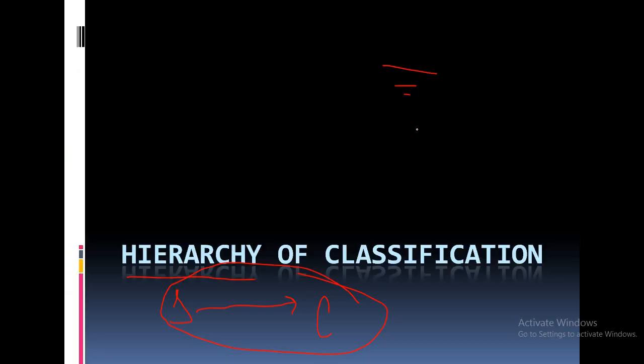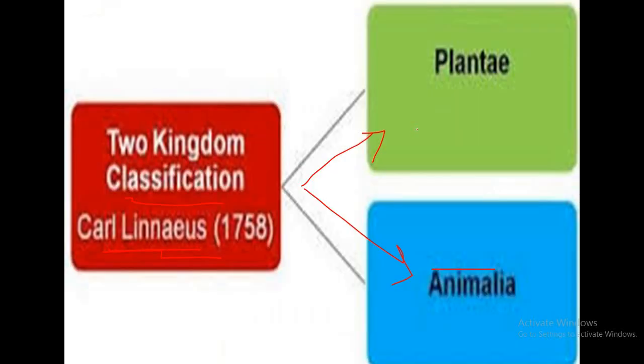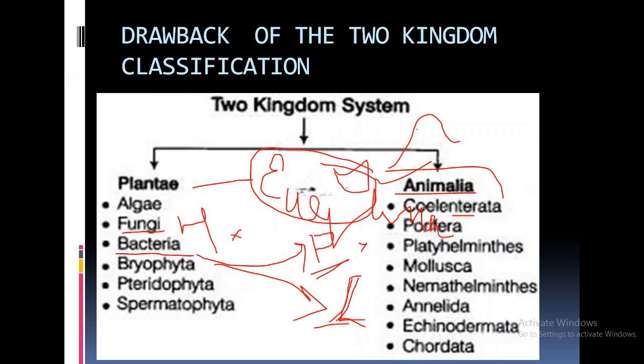Now your homework. Your homework is to write down the hierarchical order of classification. Okay, then define genus, family, order, class, phylum, and kingdom. Then who proposed the theory of two kingdom classification, and what are the two kingdoms of two kingdom classification? Then why fungi cannot be kept exclusively in kingdom Plantae.